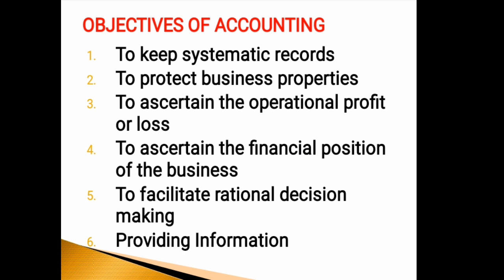The fourth objective is to ascertain the financial position of a business. It is not enough to know about the trading results alone. Hence, the businessman must know about his financial position, that is, where he stands, what he owes, and what he owns. This objective is served by the balance sheet, which is considered a statement of assets and liabilities of the business as on a particular date. It serves as an indicator for ascertaining the financial health of the business too.